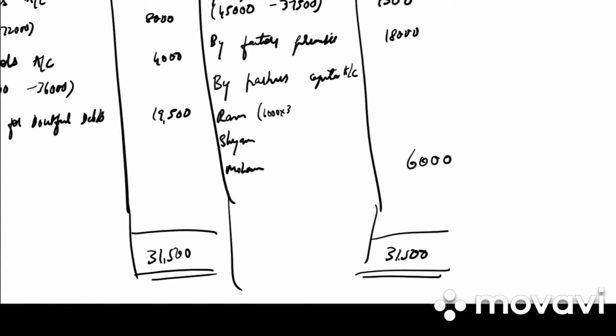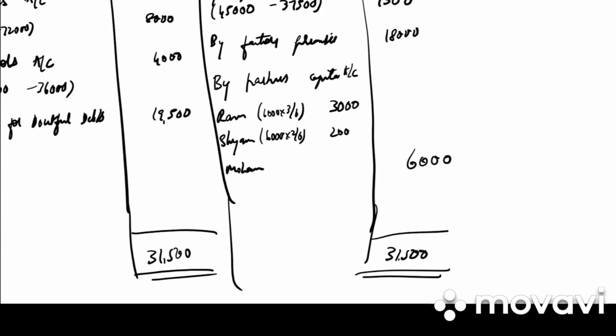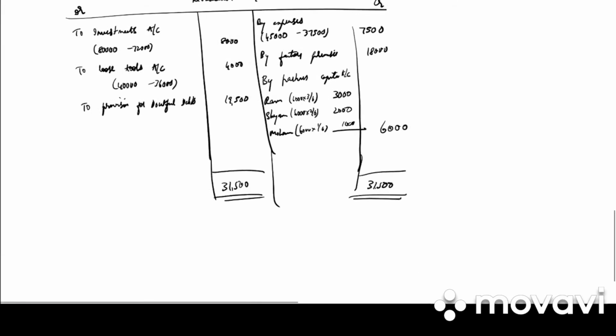So 6,000 into 3 by 6, 3,000. 6,000 into 2 by 6, 2,000. 6,000 into 1 by 6 is 1,000. So loss transferred to partners capital account.